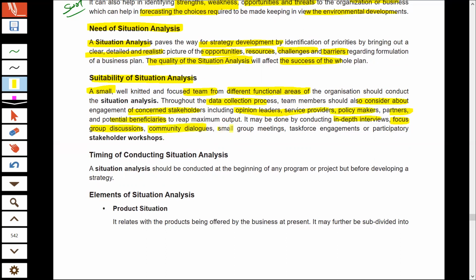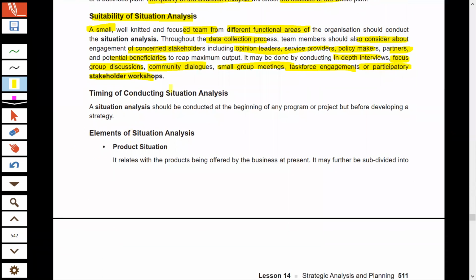Community dialogues or small group meetings, you can have meetings, you can have a small task force which will go to the various participants and ask questions. And various kinds of stakeholders' workshops can also be organized in order to get the proper first-hand information.